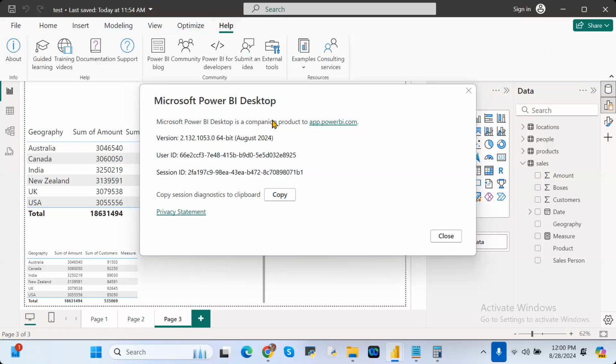So I'm using that. Is that clear? Don't say the number like 2.132, no one will understand what that is. Whichever version you mention, always say August 2024. August 2024 is the latest. Understand, Sailaja? Yes, understood, sir.